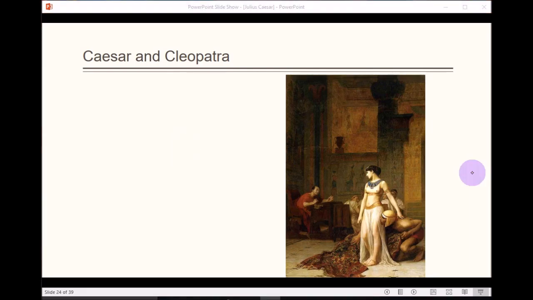Here we have just a picture of Cleopatra. I'm not sure if that's supposed to be Caesar here in the background. But, yeah, this is Cleopatra. Nice painting. Anyway, there's nothing written there.